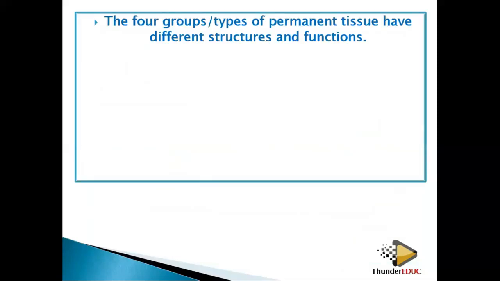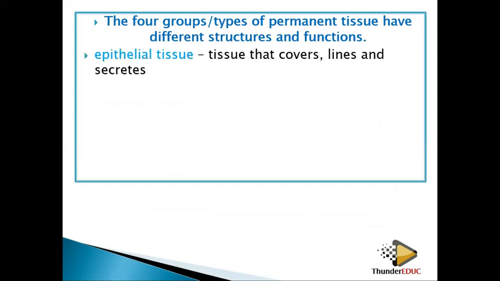So let's look at these cells in a little more detail. When we talk about epithelial tissue, this is tissue that covers an organ. They make the lining, the top part of it, or they secrete mucus. Some of you have mucus in the nose when it's winter.